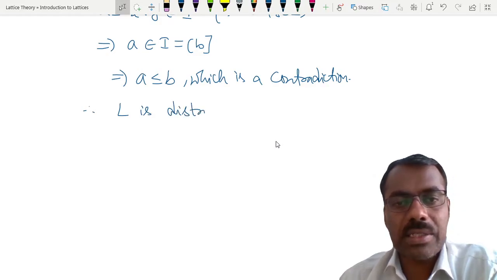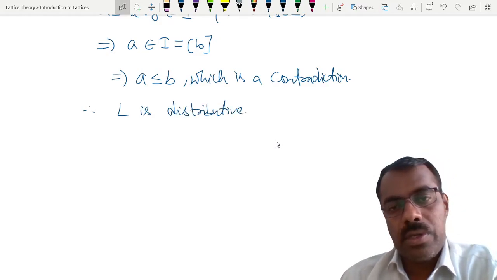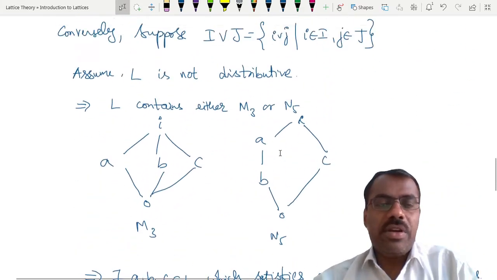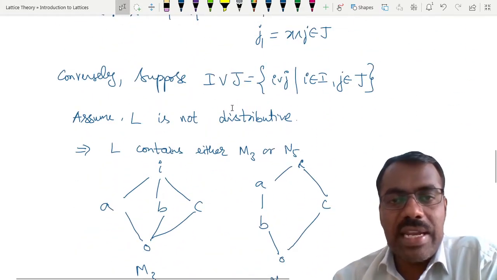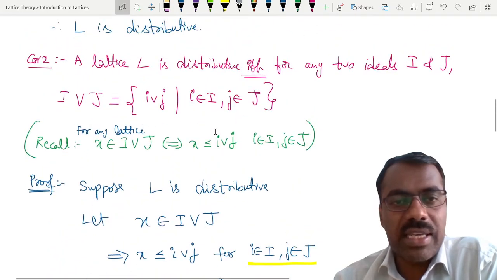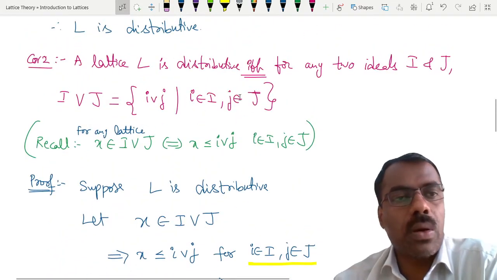distributive. So a lattice is distributive if and only if given any two ideals, we can write I join J in this form. Okay.